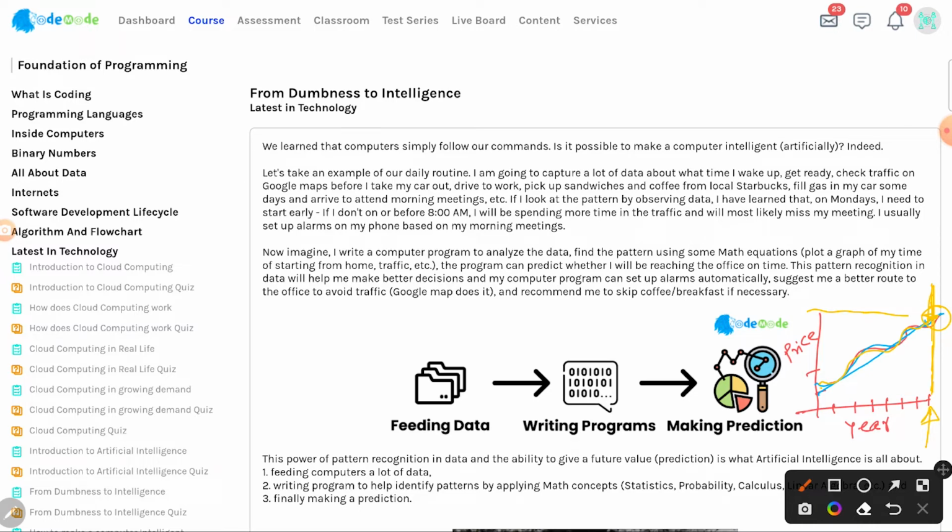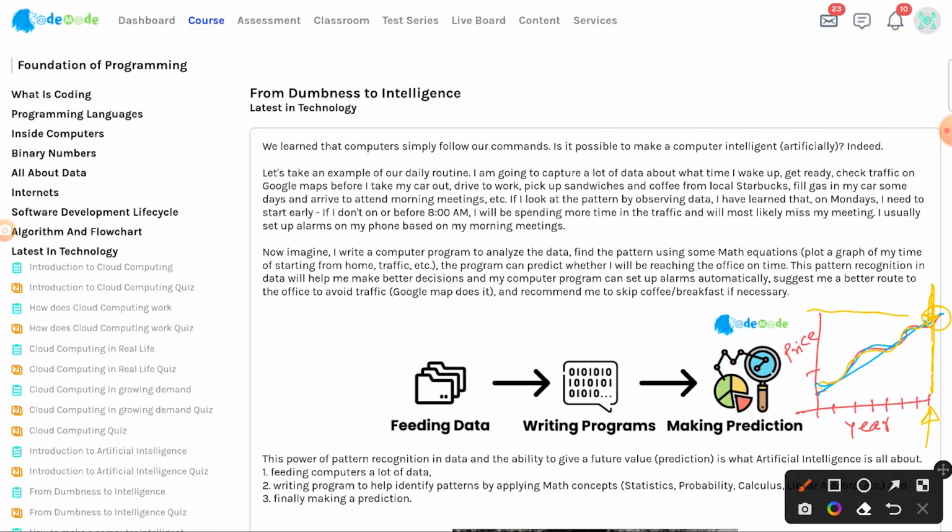So it's relatively easy to make a prediction. And that is what we talk about when we ask what will be the median price of a house in 2030. The computer may be able to give me a smart value. The reason I call it a smart value is because it is based on some mathematical equation.